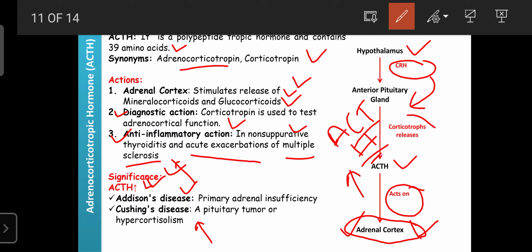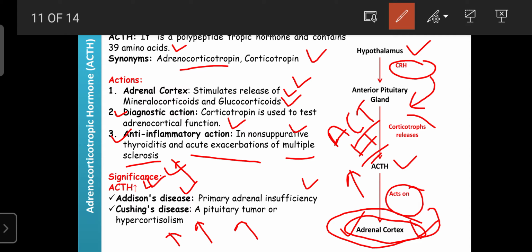If the level increases, that is known as Addison disease, caused by primary adrenal insufficiency, that is the malfunction of the adrenal cortex. And Cushing disease indicates the ACTH abnormally increases, due to pituitary tumors or hypercortisolism. A person suffering from Cushing disease cannot tolerate temperature or cold like that.